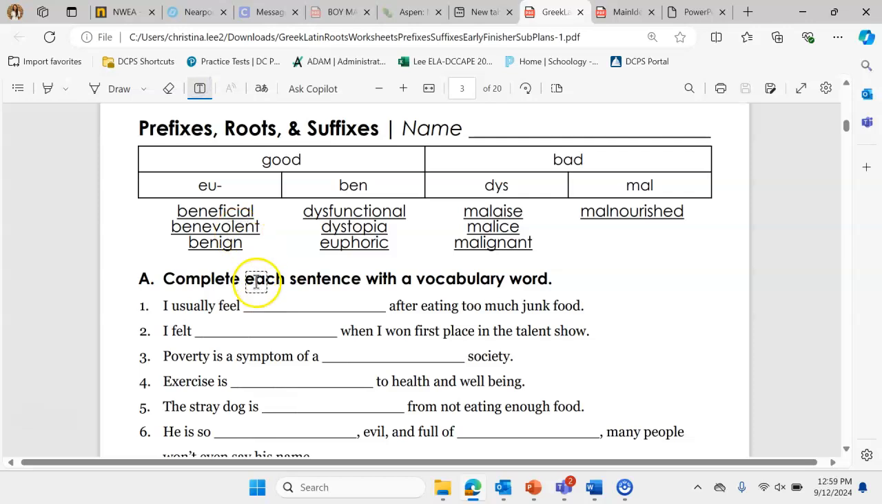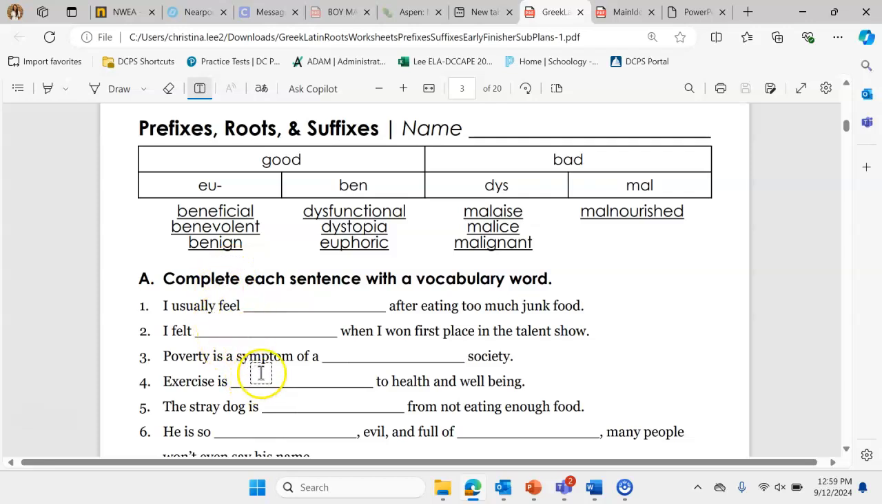Today I'm going to be typing in these answers so it's nice and clear for you and going through the words. So we have, in this case, prefixes that mean good and prefixes that mean bad. The prefixes that mean good start with EU and BEN. And then those that are bad start with dis or dys and mal. Okay, so you'll see that we have dysfunctional, dystopia, malaise, malice, malignant, malnourished. Those are all our negative words or our bad words. And then beneficial, benevolent, benign, and euphoric are all words that have good meanings.